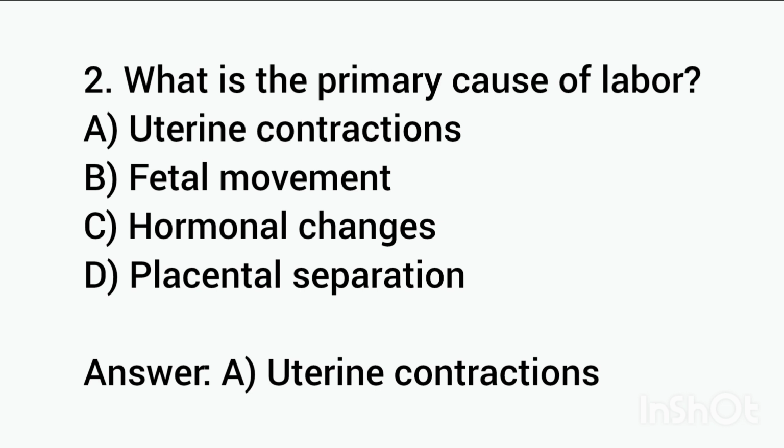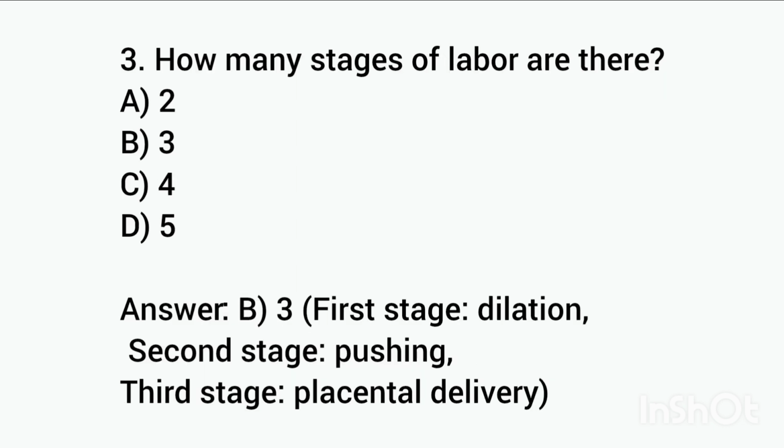Question number 2. What is the primary cause of labor? A. Uterine contraction. B. Fetal movement. C. Hormonal changes. D. Placental separation. Answer is uterine contraction.